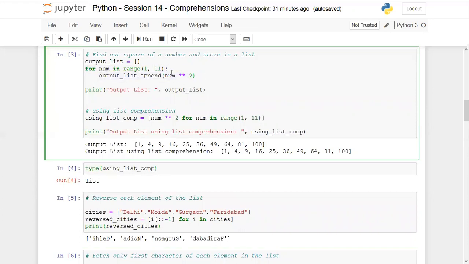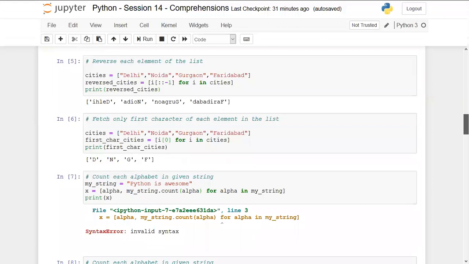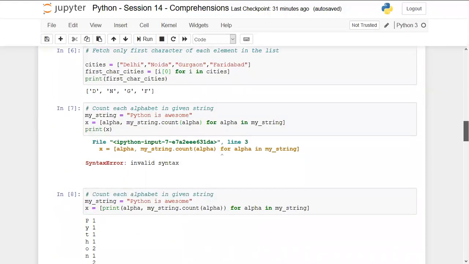That takes much effort, but here you write the complete syntax in just one line. So although it is efficient, another use is that we can directly use it inside a function without creating a list in advance. We will discuss these things when we talk about map and reduce; you will get a better understanding then.